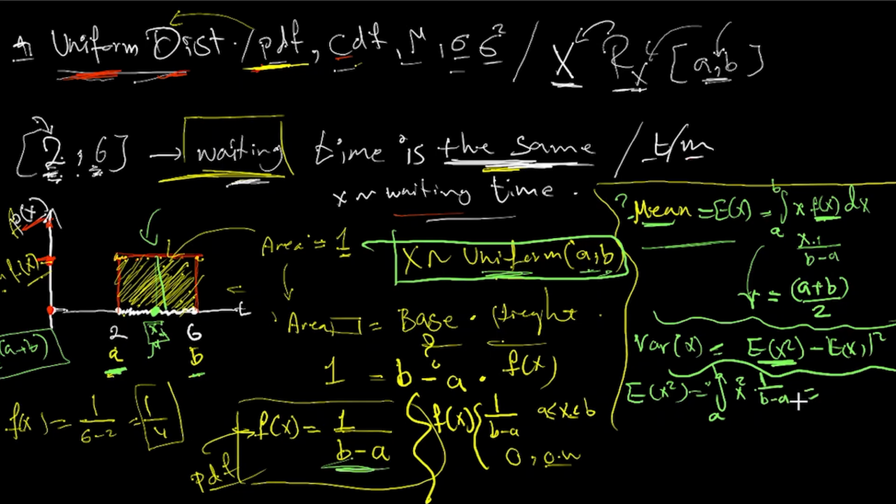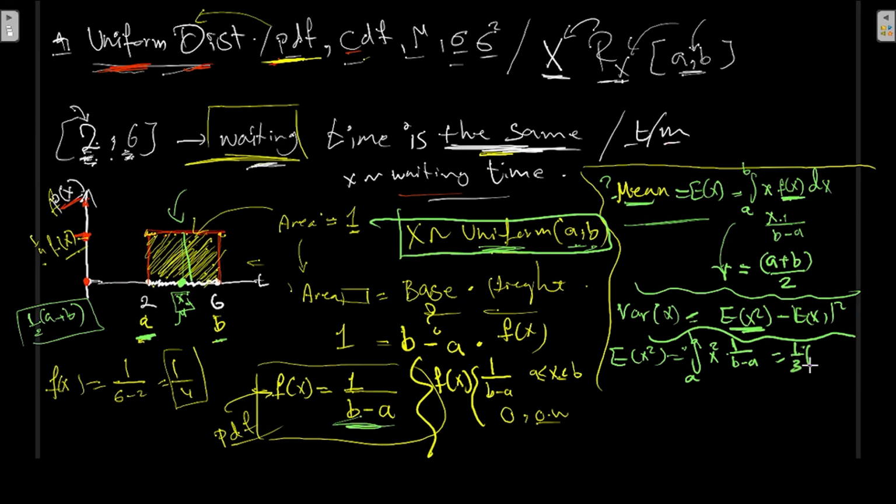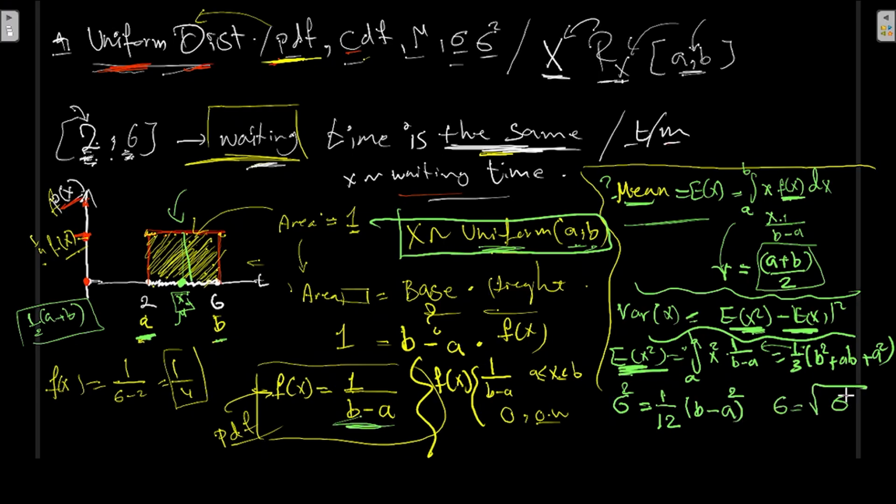And if you take the integral of this term, you get 1/3 times b squared plus ab plus a squared. And if you put it all together, sigma square is going to be equal to 1 over 12 times (b minus a) whole squared. And sigma, of course, would be just the square root of that sigma square.